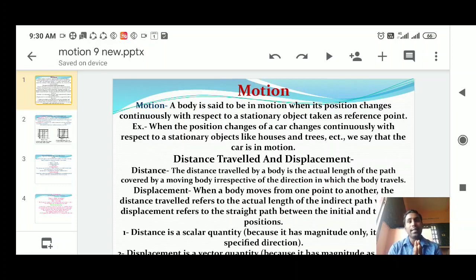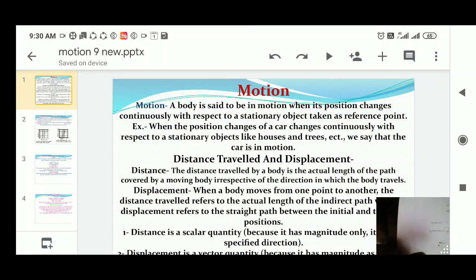What is the displacement, sir? Displacement is nothing but the shortest distance between two points. Okay, so here I will demonstrate one. Just look here.